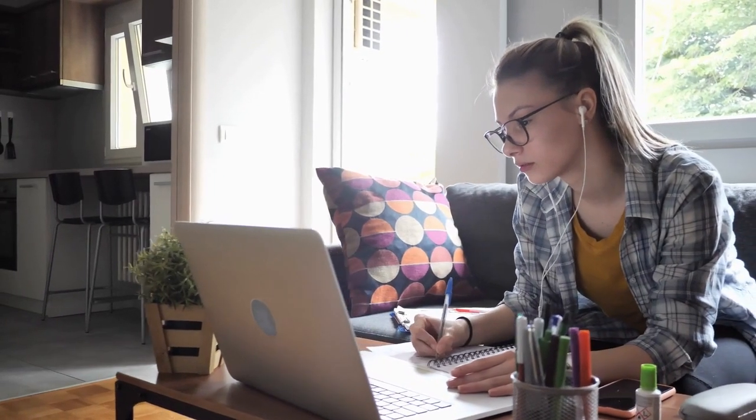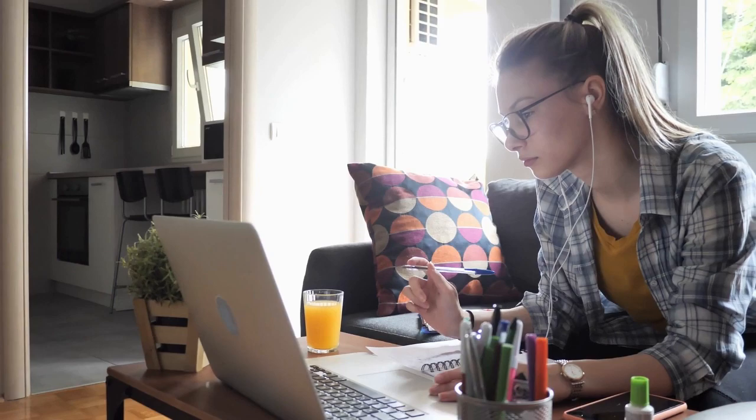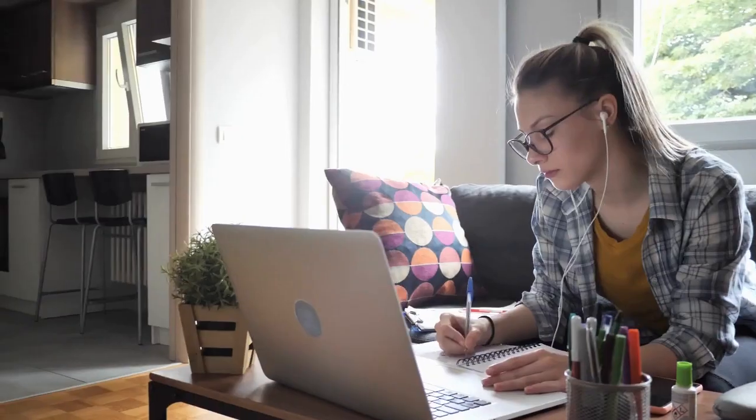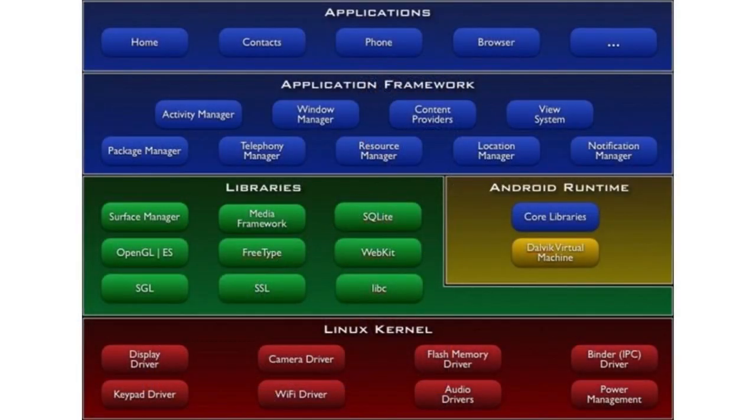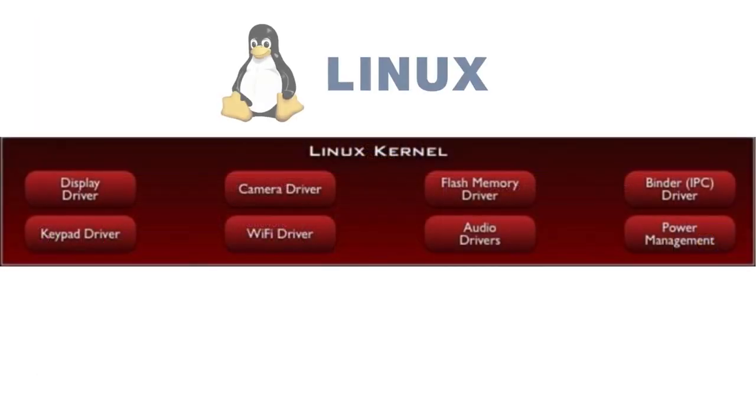If we plan to make an application for Android, of course we have to read and learn about Android. But before we jump into that, we just need to know what Android is composed of. As we can see in the picture, Android basically has a 5-layer architecture. Starting from the first layer: the Linux kernel, then libraries, application framework, application, and the last layer is Android runtime.